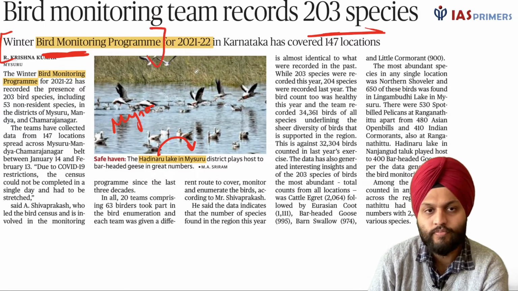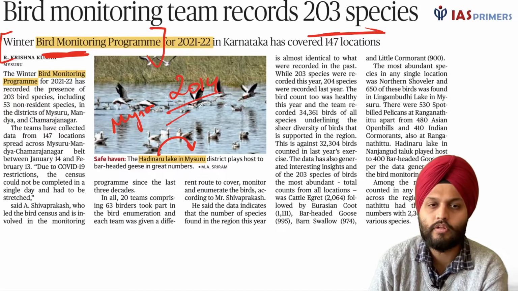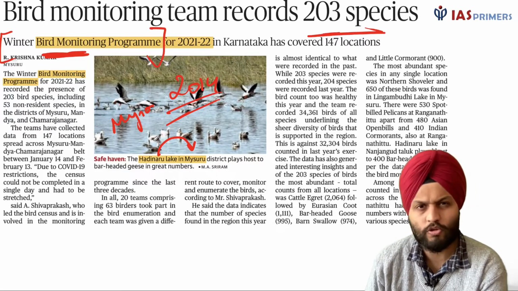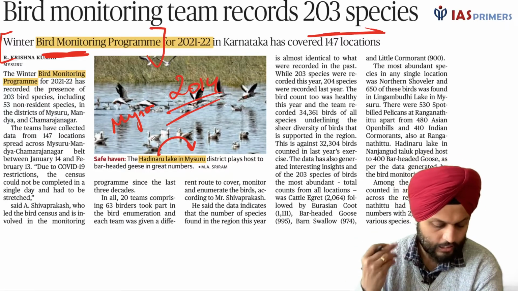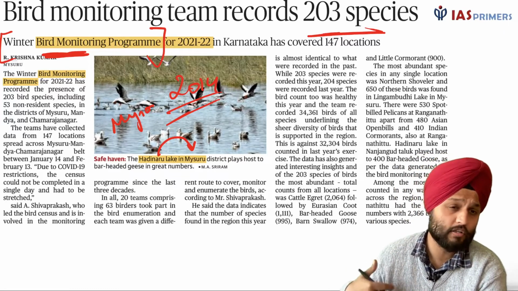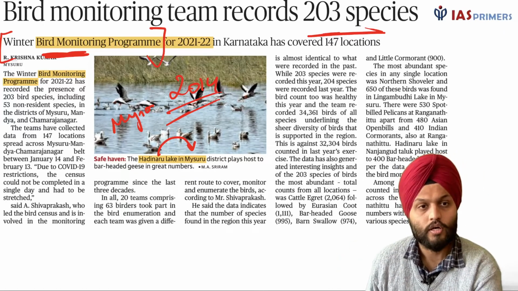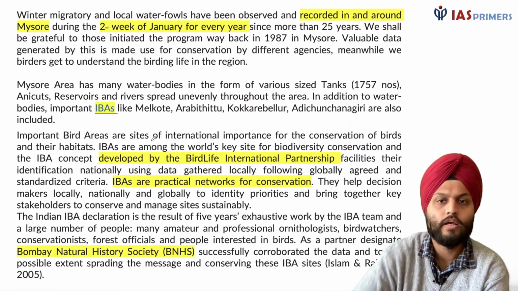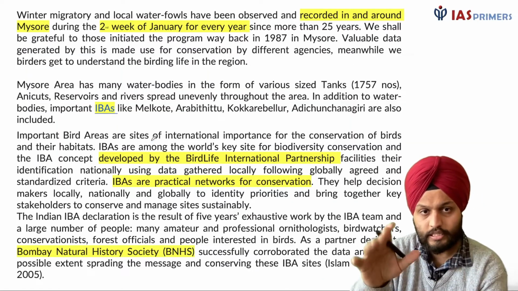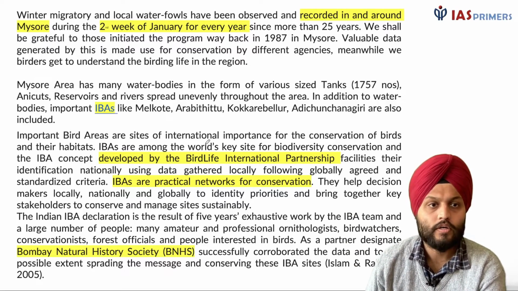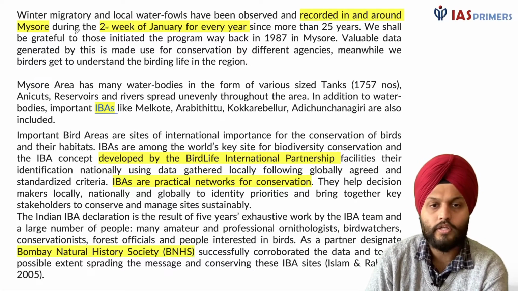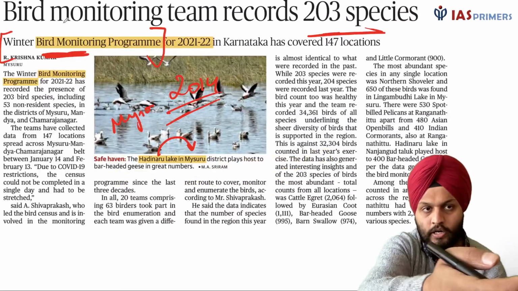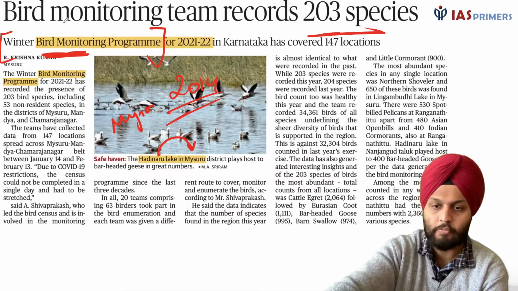And you know what? In the 2014 prelims, 2013 was also more of this eco component, but in 2014 they asked a lot of questions on birds. So birds, wildlife, this is important. So with reference to this, I have this thing. This will help you with your prelims. So this winter bird monitoring program.